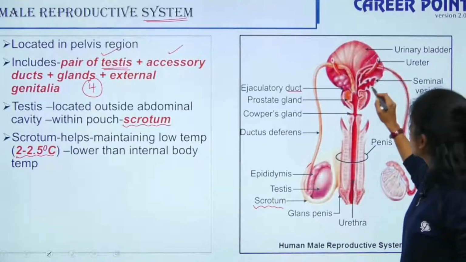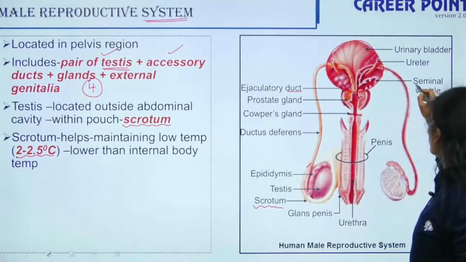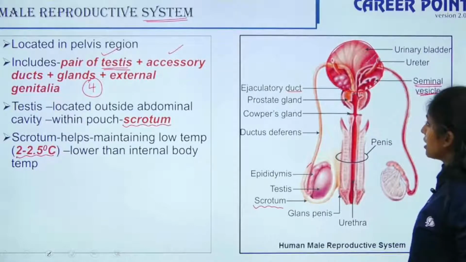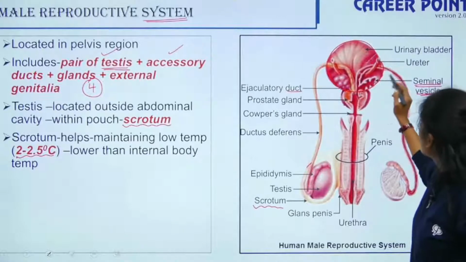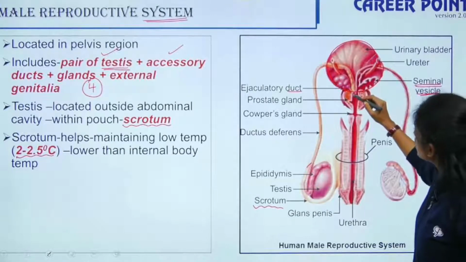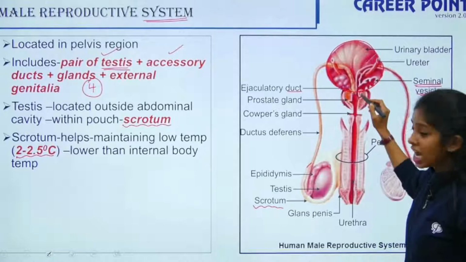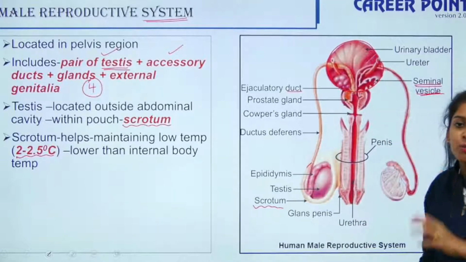So this is your urinary bladder, right? Here you have your seminal vesicle. The seminal vesicle has a duct, okay? So this is your seminal vesicle. This opens into a duct, that is your ejaculatory duct. So this is where your sperms are stored.